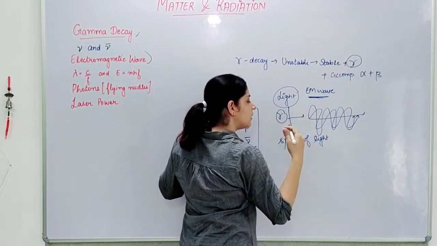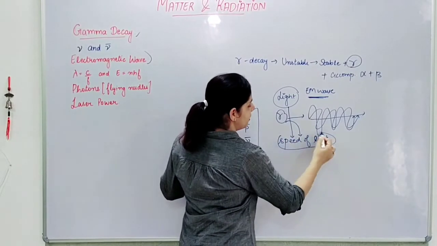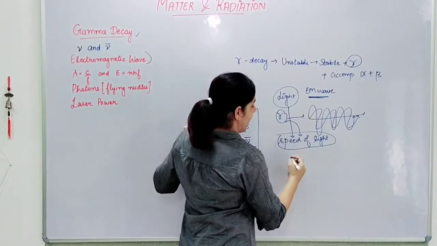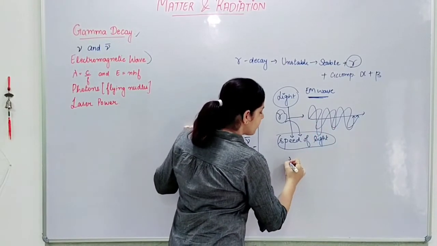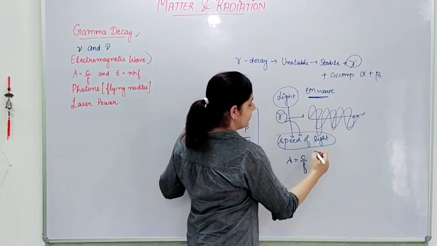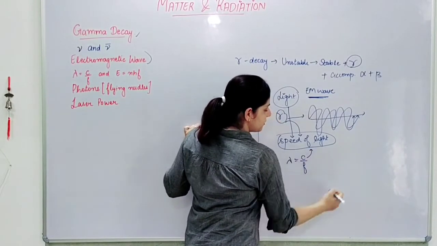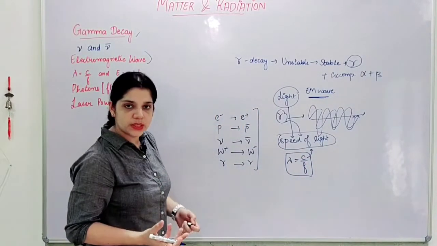And this is what? Light. A photon is a packet of light. So this will travel with the speed of light. And if I need to calculate the wavelength of this electromagnetic wave, the formula would be C divided by frequency, where C is my speed of light, and F denotes the frequency.